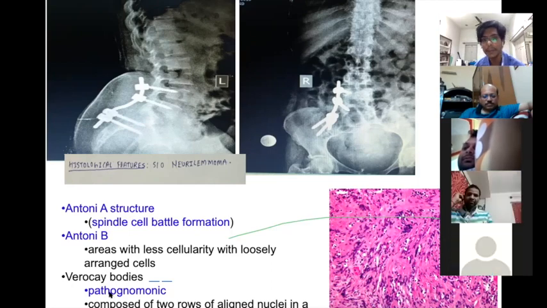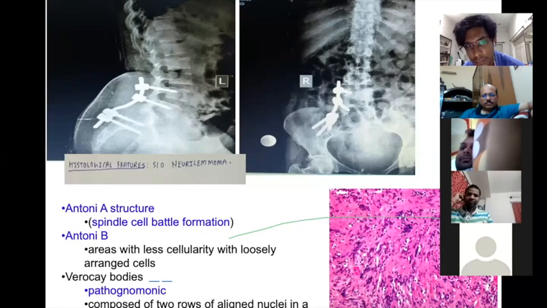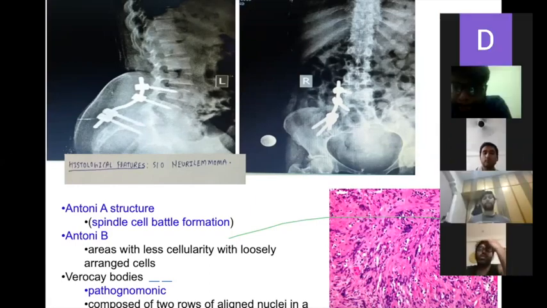Siddharth, can I ask something? Yeah, tell me. Actually, Vinith sir was saying something like, is there any way we can differentiate whether it's a primary vertebral tumor or a METS, on the radiographic features? Yeah, Dr. Vinith, can you help him out with whether it's a primary or secondary tumor?